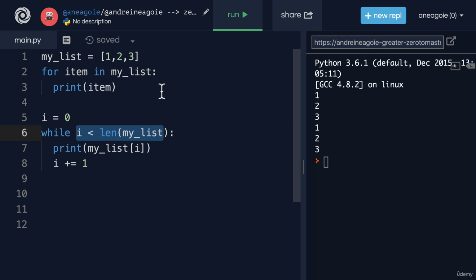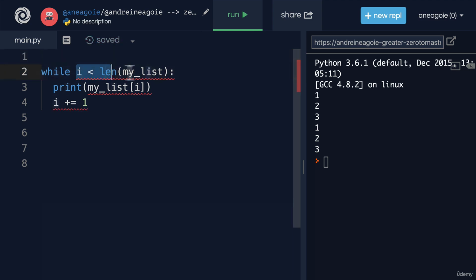But let's say you're not sure how many times you want to loop over something. You're not really sure how long it's going to take for looping. So you want to say, while something is true, just keep looping. For example, let's say we're trying to go through an email list that we've collected on a website. And for each email, we want to send an email. Well, while the list is still there, let's just keep sending emails.